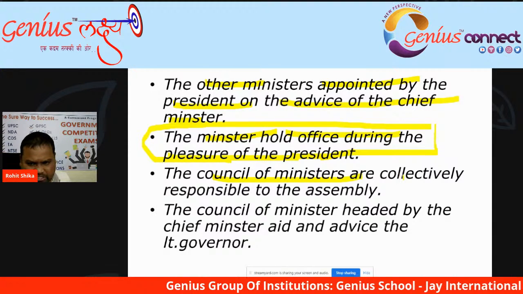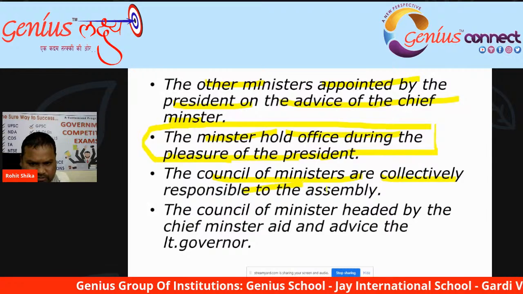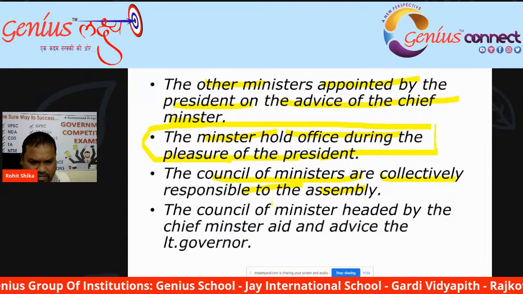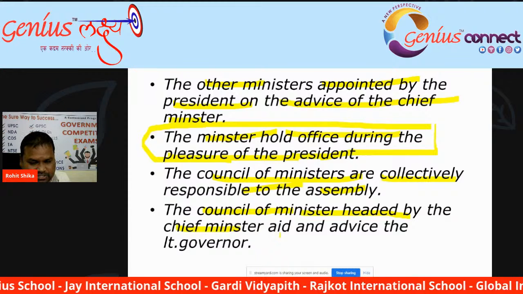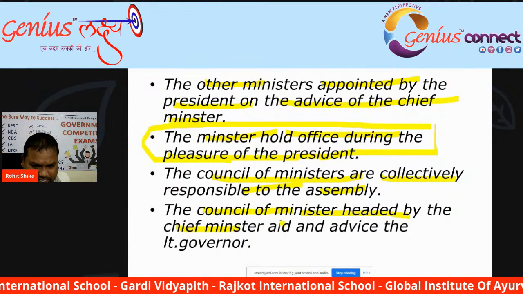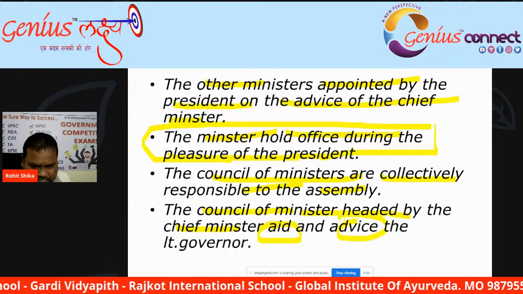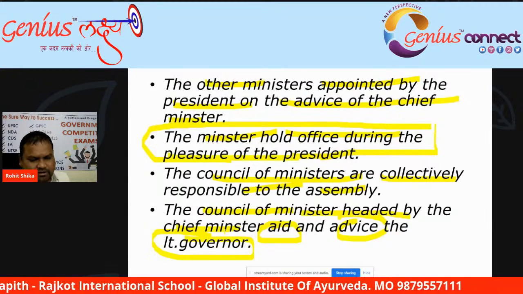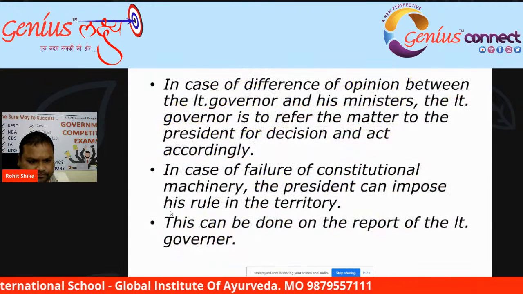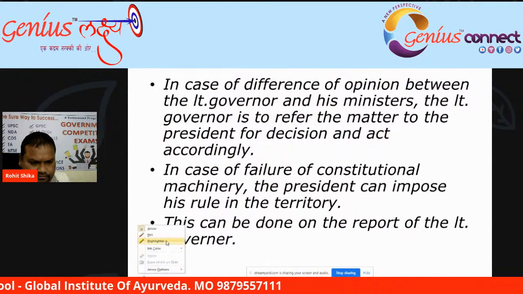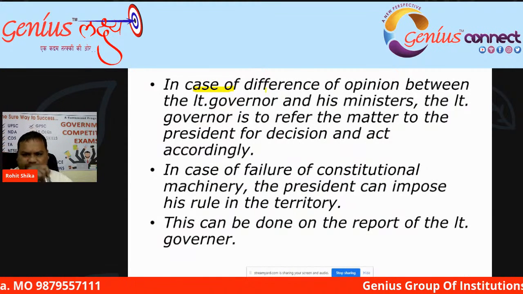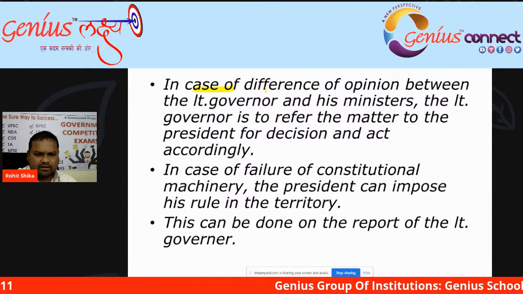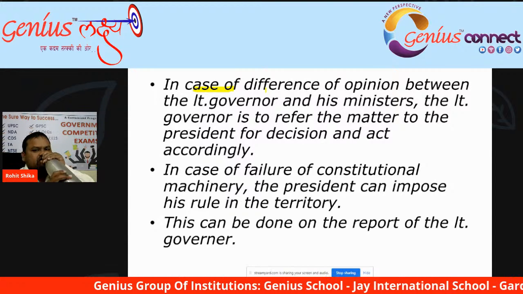The Council of Ministers are collectively responsible to the Assembly, and the Council of Ministers headed by the Chief Minister aid and advise the Lieutenant Governor. In case of difference of opinion, for example, if there is a difference of opinion between the Lieutenant Governor and his minister.